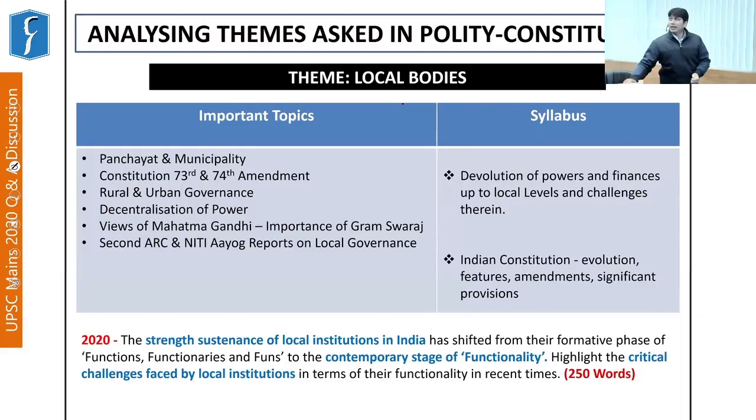Now moving further to another important topic, local bodies. We see that local bodies have been playing a key role, especially after the 73rd and 74th constitutional amendment. So regarding local bodies, not only about panchayat and municipality, but also how will the latest problems of urbanization impact the functioning of local bodies?